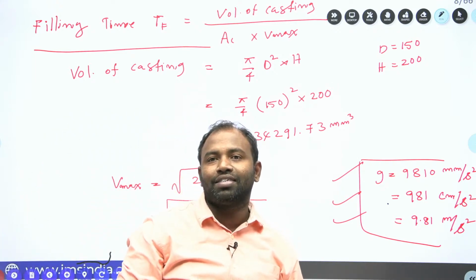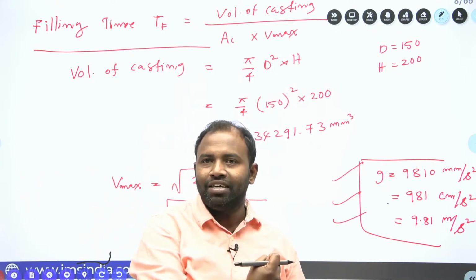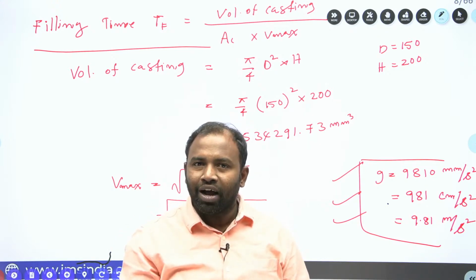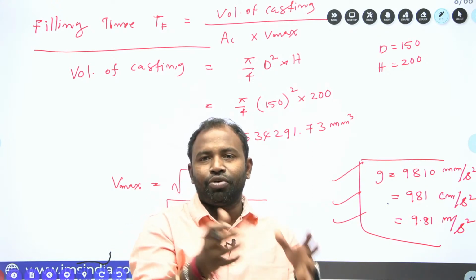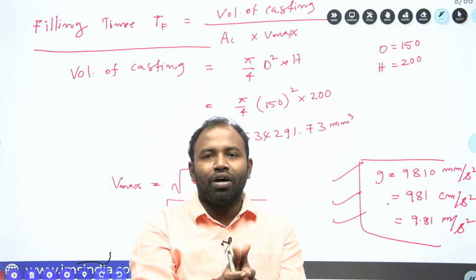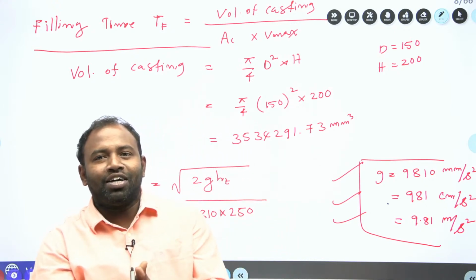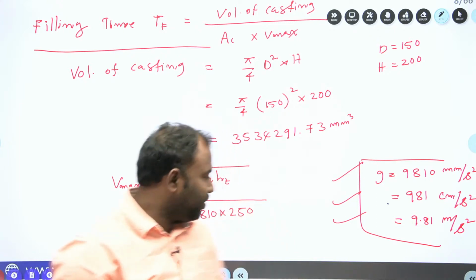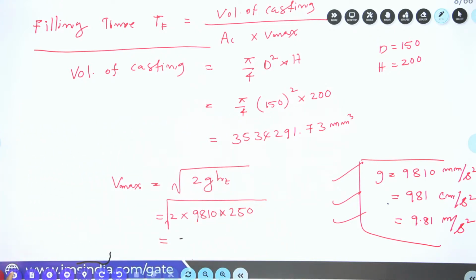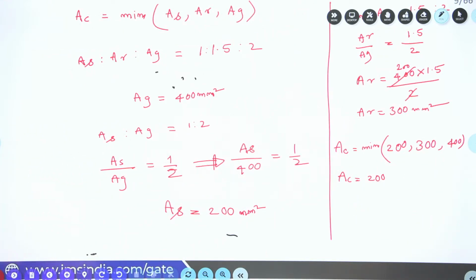The only thing is how to decide the volume of casting, how to decide the choke area, how to decide the Vmax. If you know these things, you are going to get your solution. Clear, everybody? Okay, right. Now let us go for the next question.